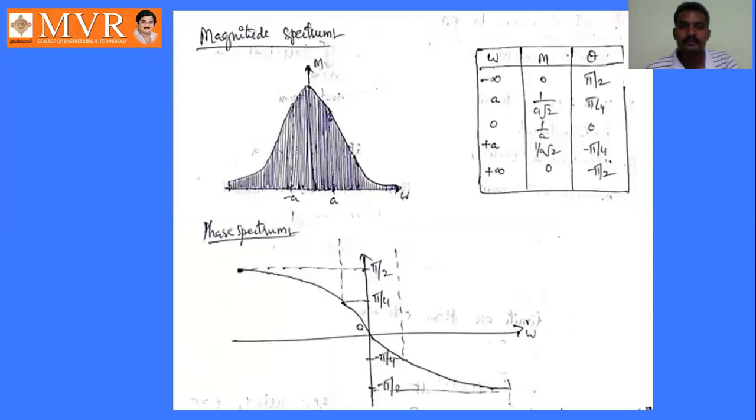See, magnitude spectrum and phase spectrum. First of all, we have to tabulate the values of omega, magnitude, and phase. Here, these are the omega values: minus infinity, 0, plus infinity. Then substitute these values in the magnitude expression.